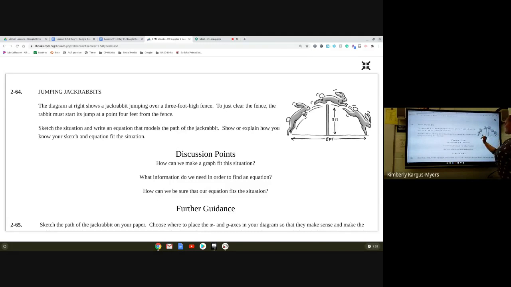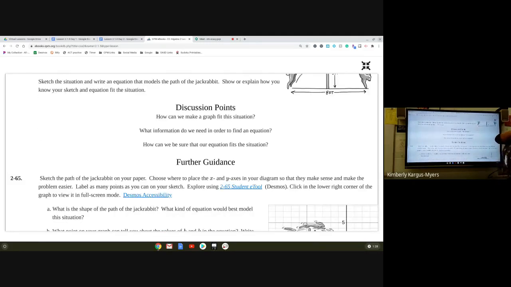So that's where the 8 feet comes from. And then we're setting it up so the fence is right in the middle. Now let's see these discussion points. We're going to be answering these questions as we go. How can we make a graph to fit this situation? What information do we need in order to find an equation? And how can we be sure that our equation fits the situation? Let's keep those in mind.